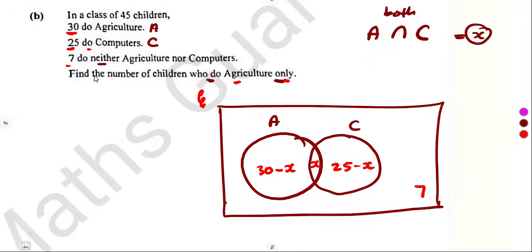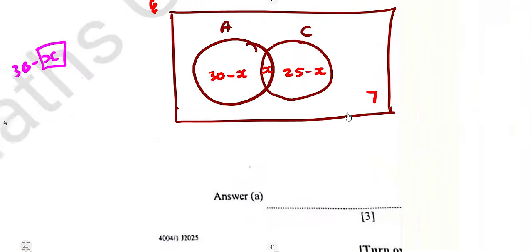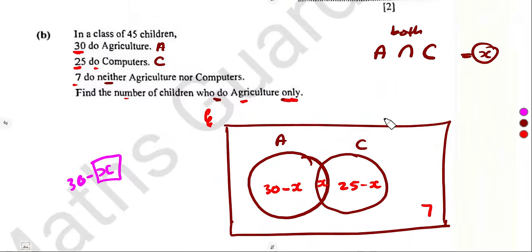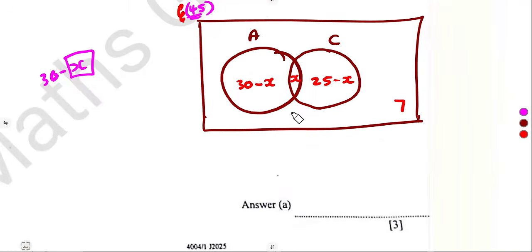So we have got our universal set. Then the question was, find the number of children who do agriculture only. This is the section which is 30 minus X. So we must have the value of X first in order to determine that section. So find X first. From where? We must form an equation. Remember, all these children, there are 45, the universal set.